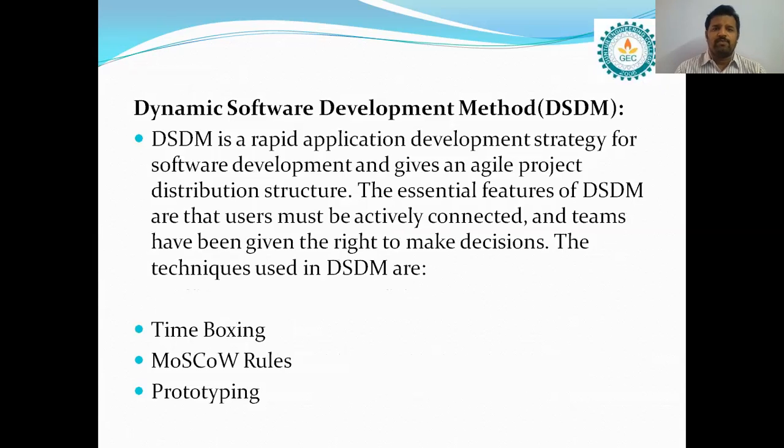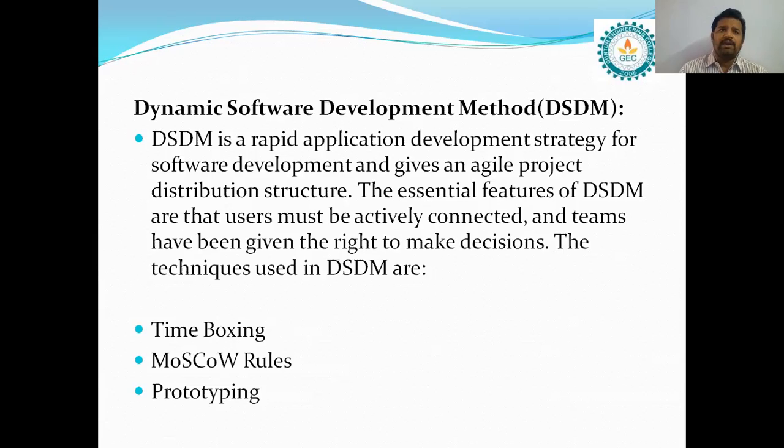Next one is dynamic software development method. DSDM is a rapid application development strategy for developing software very quickly, and it gives an agile project distribution structure. The main features of DSDM are that the users must be actively connected.